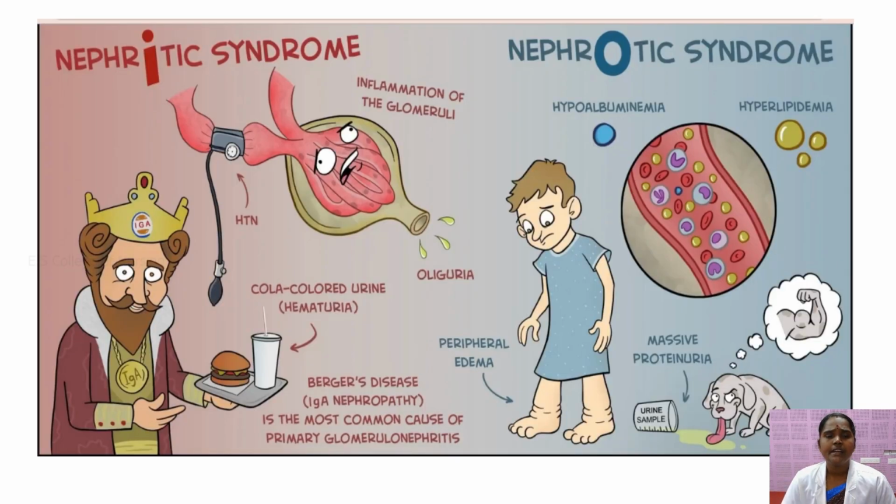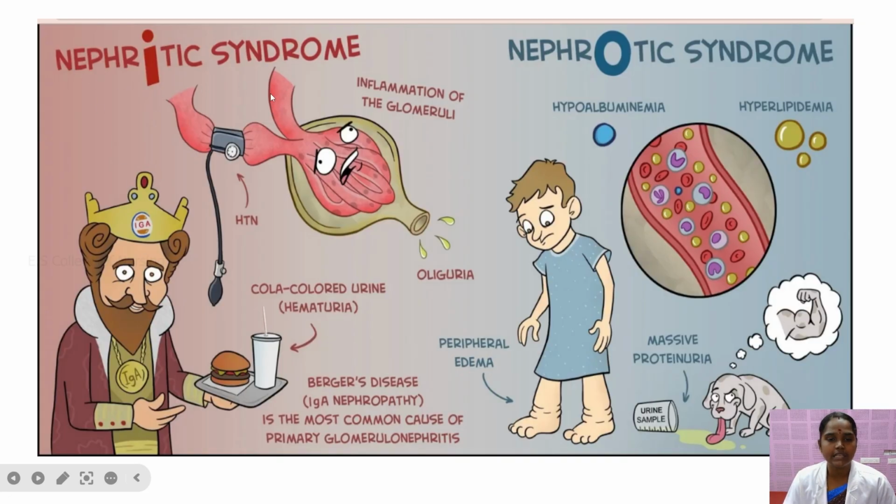We will now see the differences between nephritic syndrome and nephrotic syndrome. In nephritic syndrome, there is increased blood flow with capillary refilling time and inflammation of the glomeruli. The inflamed glomeruli cause oliguria and hematuria, that is, cola-colored urine. Berger's disease, that is IgA nephropathy, may develop in the baby and is the most common cause of primary glomerulonephritis. That comes under nephritic syndrome.